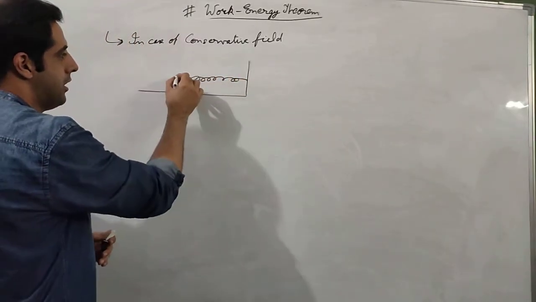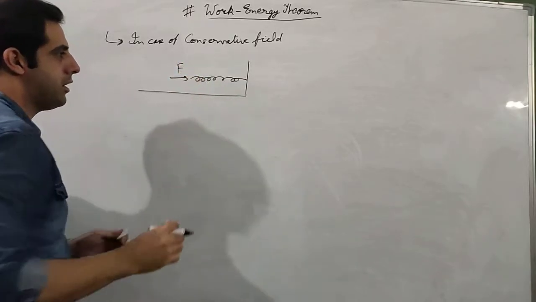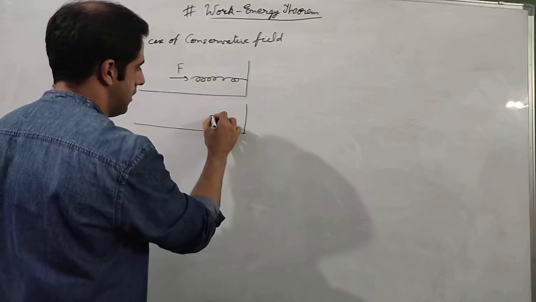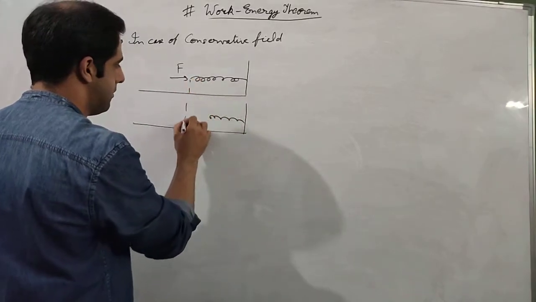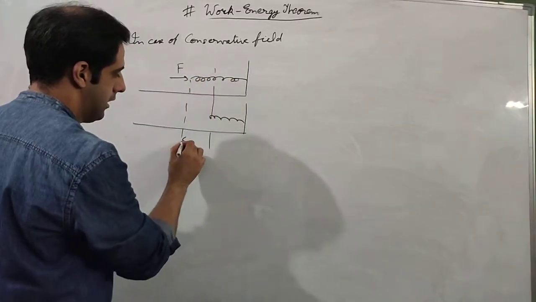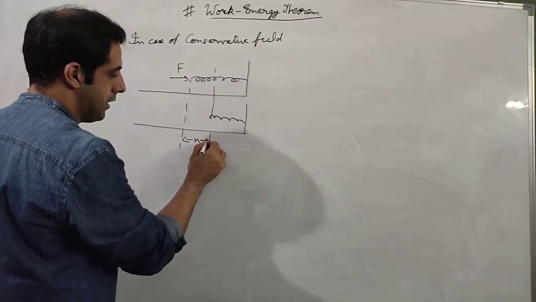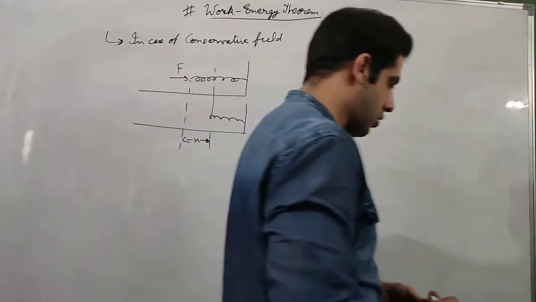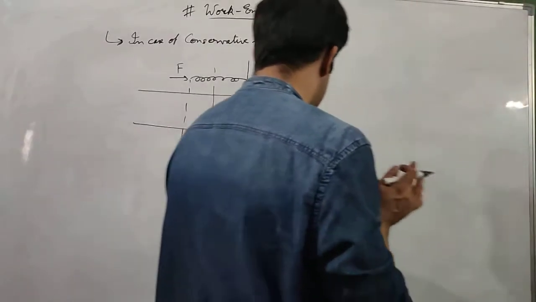This is the spring, and then a force was applied to compress the spring. Now if the spring is compressed, then there will be some displacement, let us say x. So the work done by this force will be equal to half kx square.